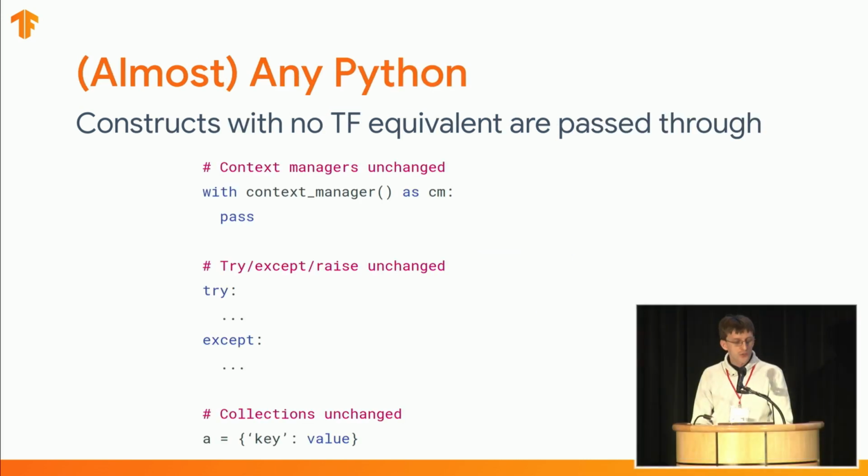Lastly, statements which AutoGraph does not currently handle, typically because they have no equivalent in TensorFlow, are left unchanged in the code. This allows AutoGraph to accept a very large subset of the Python language as input, including existing TensorFlow graph code.